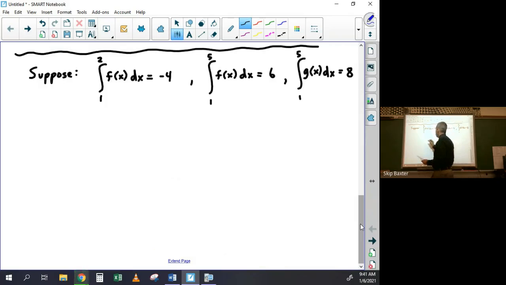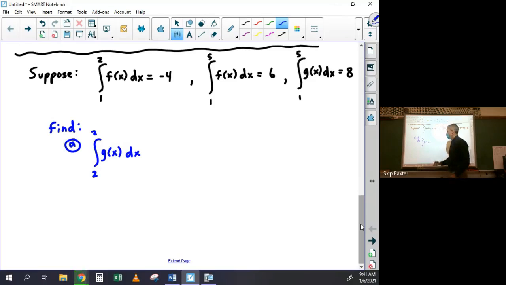So they might just say, find, first, what if they said, find the integral from 2 to 2 of g of x dx? What's the answer? 0. It doesn't really matter what they wrote up here, right? The answer is going to be 0. It doesn't matter what g of x is. The answer is 0, right?